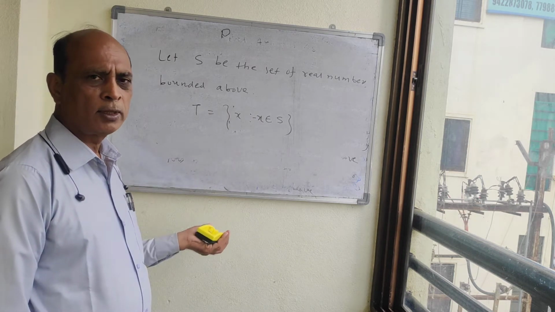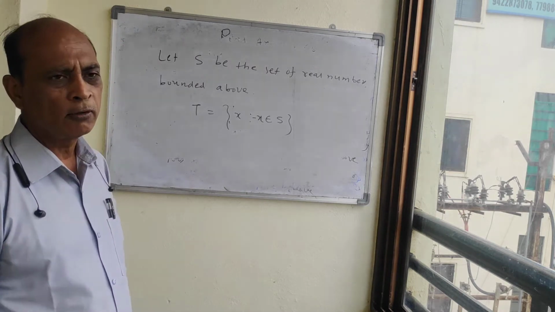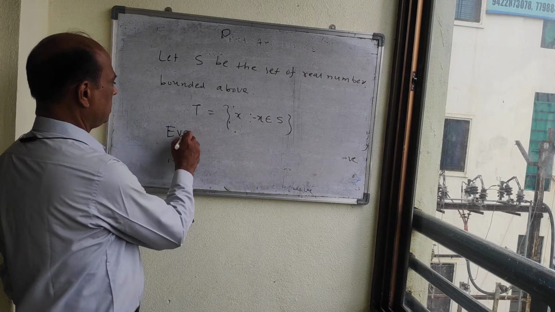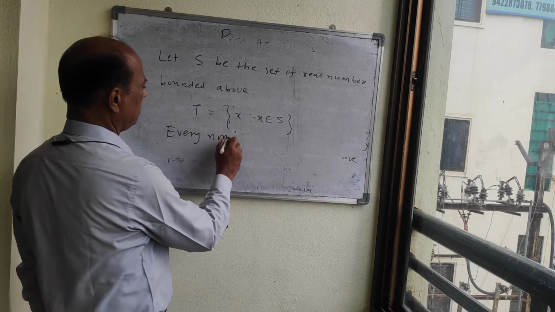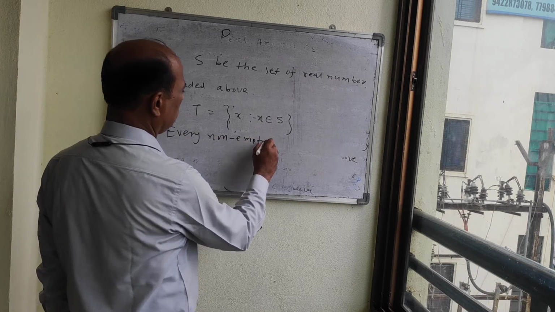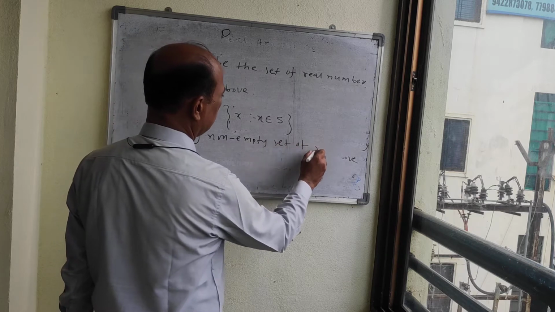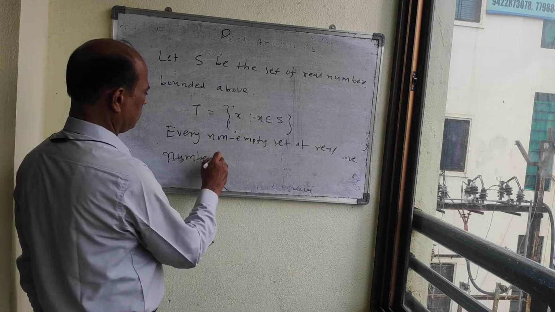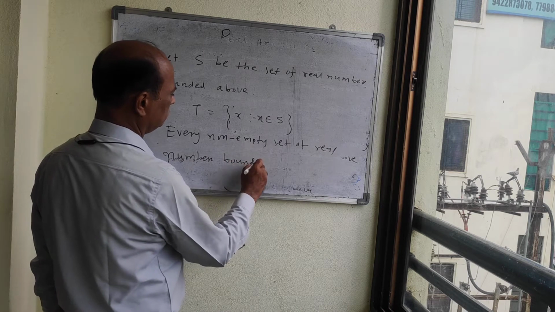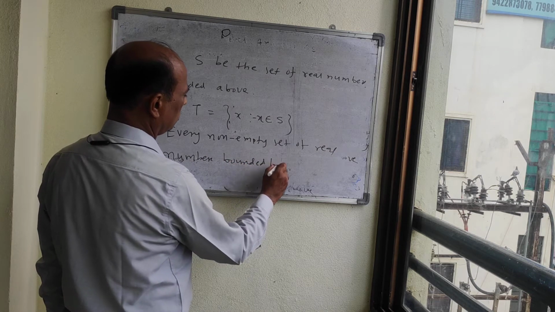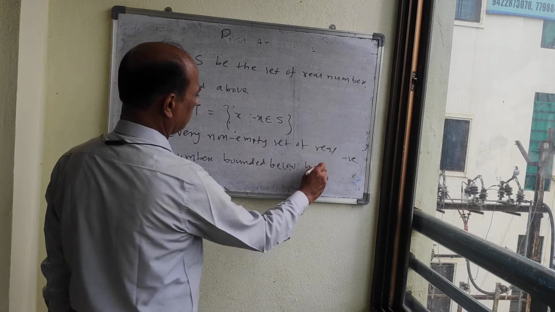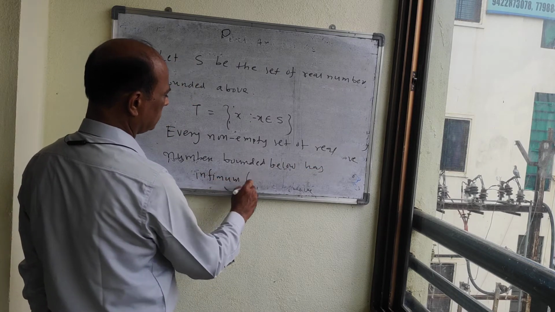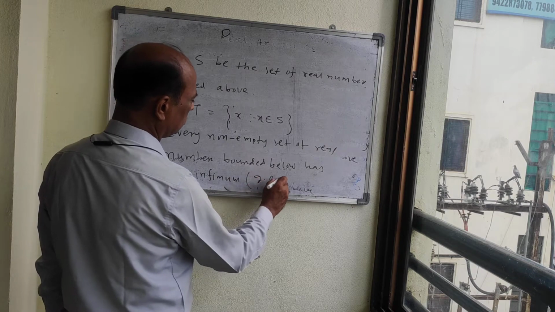we can make one statement that every non-empty set of real numbers bounded below has an infimum, or we can say the greatest lower bound.